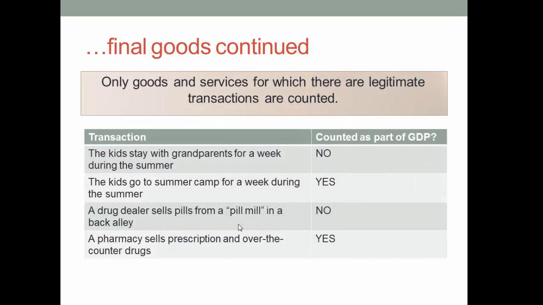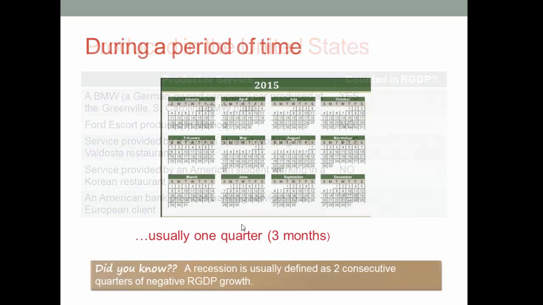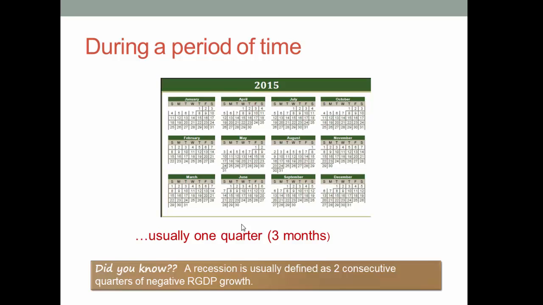And last, we add up the value of all goods and services produced here within a period of time. The gross domestic product is calculated every 3 months, or quarterly. Economists will often compare the GDP of, let's say, the second quarter 2014 with the GDP of the second quarter 2013. We are mainly looking to see what happened to the economy. Did it grow? Did it stay the same, or did it shrink? And the GDP is the primary economic indicator that we look to give us a sense of that information.